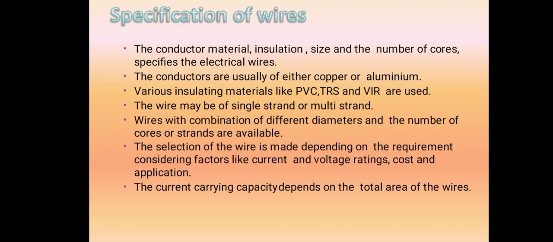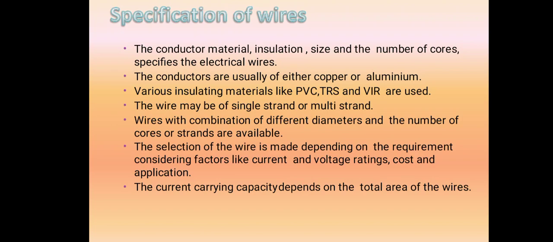So the size and the type is very important. The conductors are usually made of either copper or aluminum. Various insulating materials like polyvinyl chloride PVC, TRS tough rubber sheet, and vulcanized Indian rubber, generally called VIR, are used.